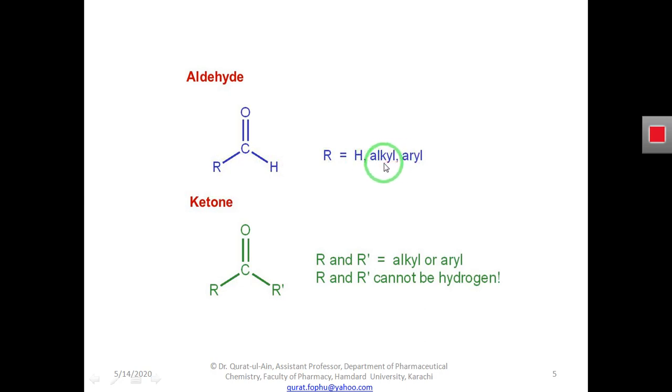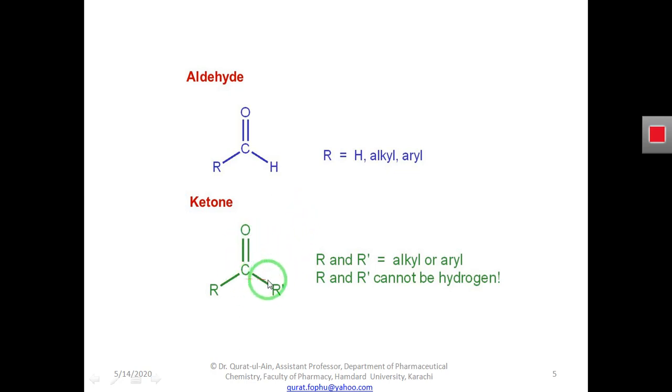So whenever you see R in the structure of a compound, it represents another group, another radical or another functional group, attached to the carbon atom.